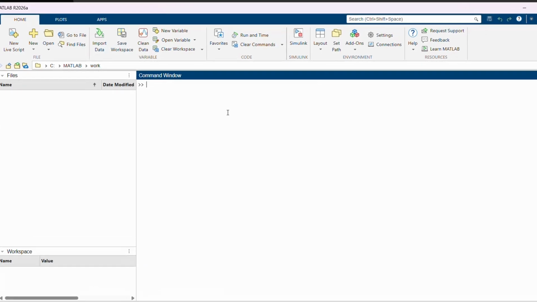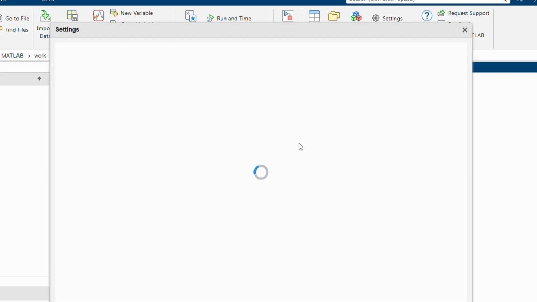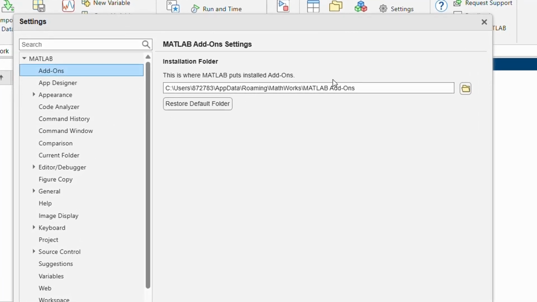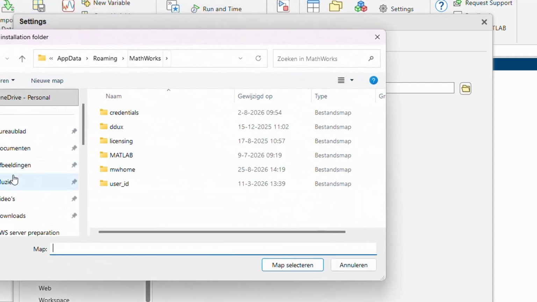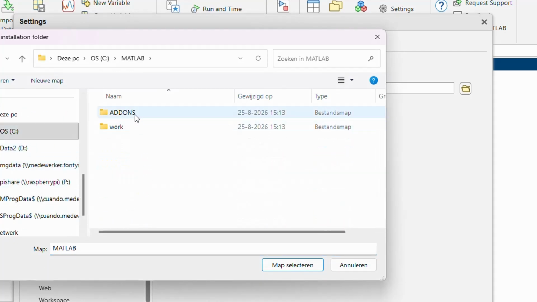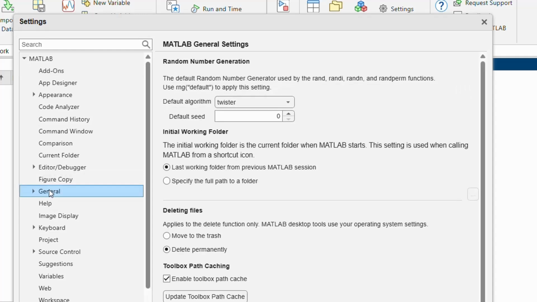And then we have to change two settings. Well, one I already did. But go to settings here, go to add-ons, and as you see you have some default add-on location normally, so let's take the one that we are going to use. You go to your C drive and select Matlab add-ons. So the add-ons field here should be filled with C Matlab add-ons, and then go to the general item here,